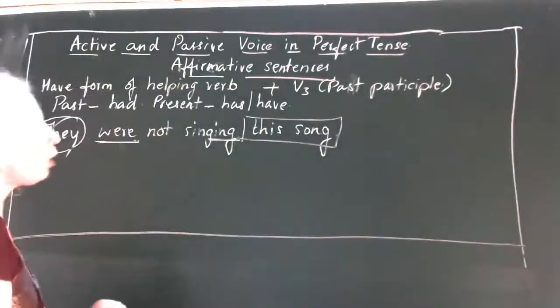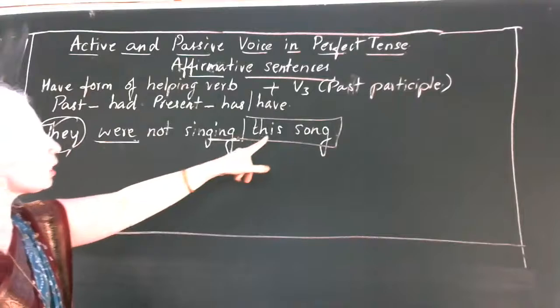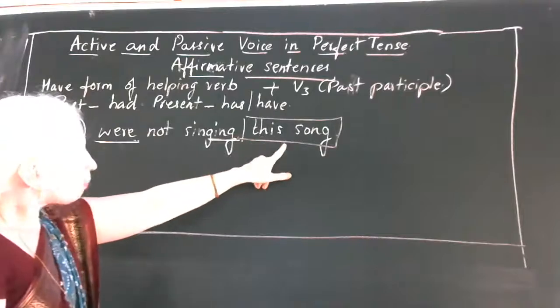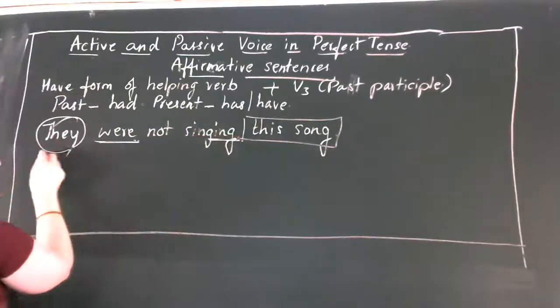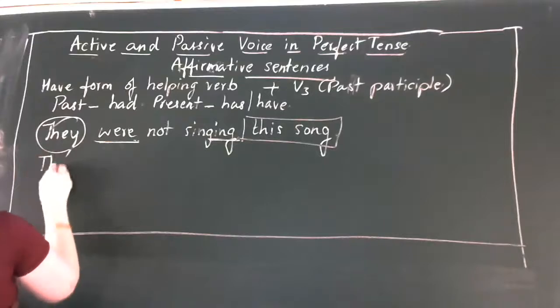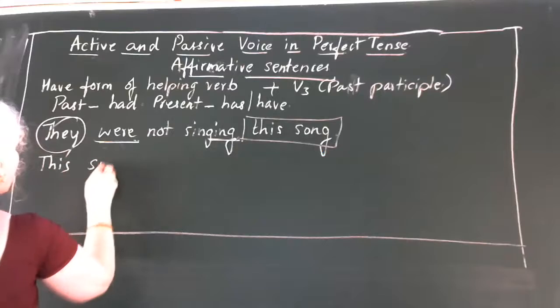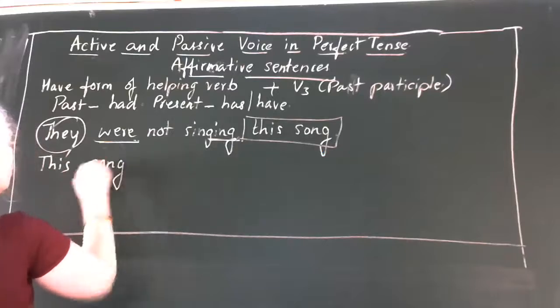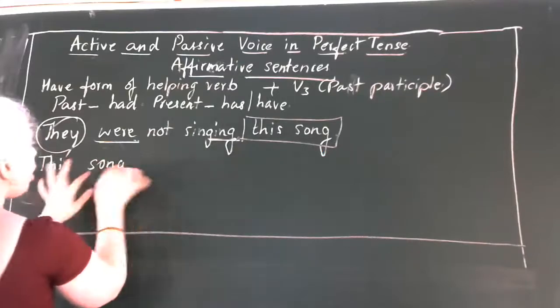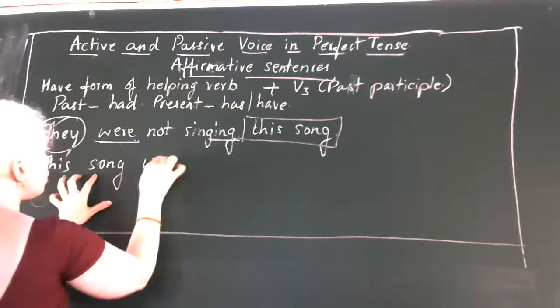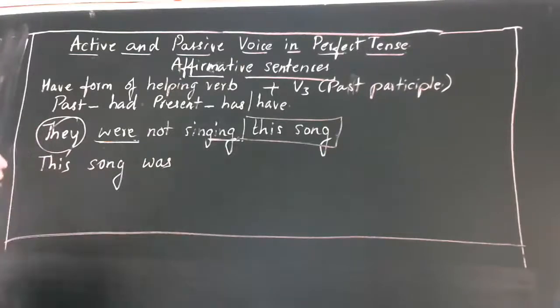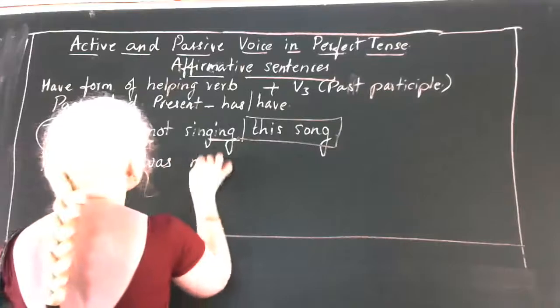Okay. So now in passive voice what happens? This object should become subject. That is why we have to start our sentence in passive voice like this: this song. Song is singular, that is why this song was not.